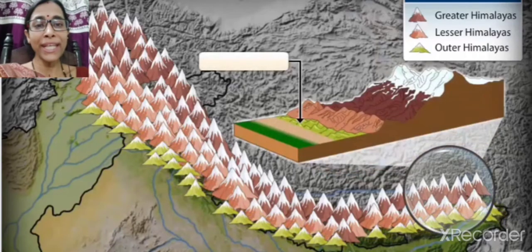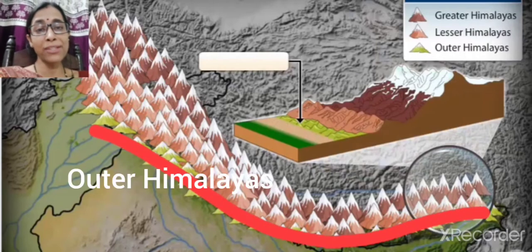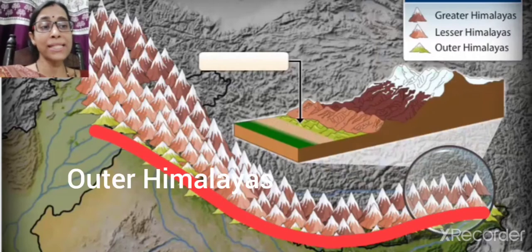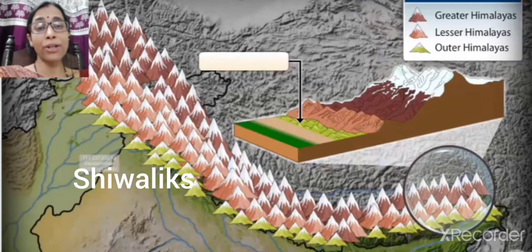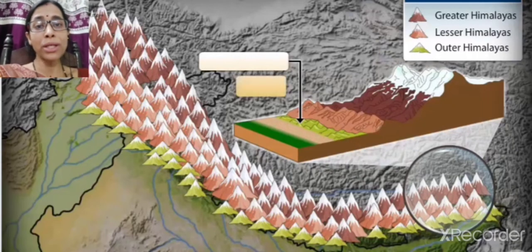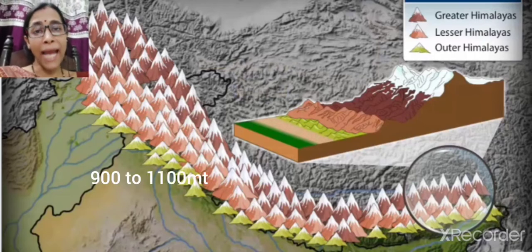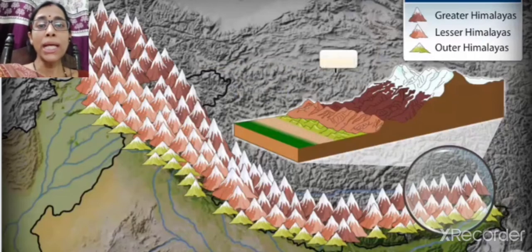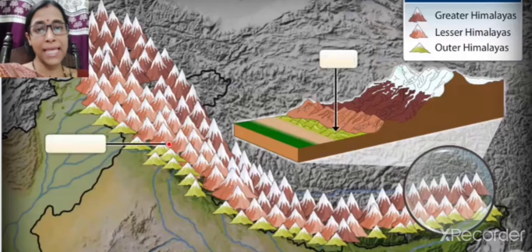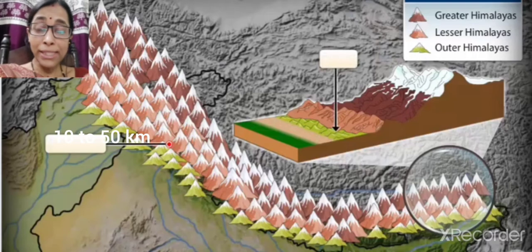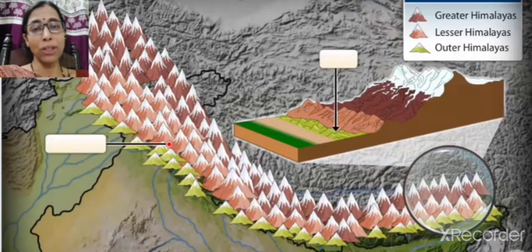Then moving to the next one, this is the outermost range of the Himalayas, which is known as the Shivaliks. This range lies to the south of the Himachal range, so it is the southernmost range of the Himalayas. Its average height is about 900 to 1,100 meters, and its width varies from 10 to 50 kilometers.